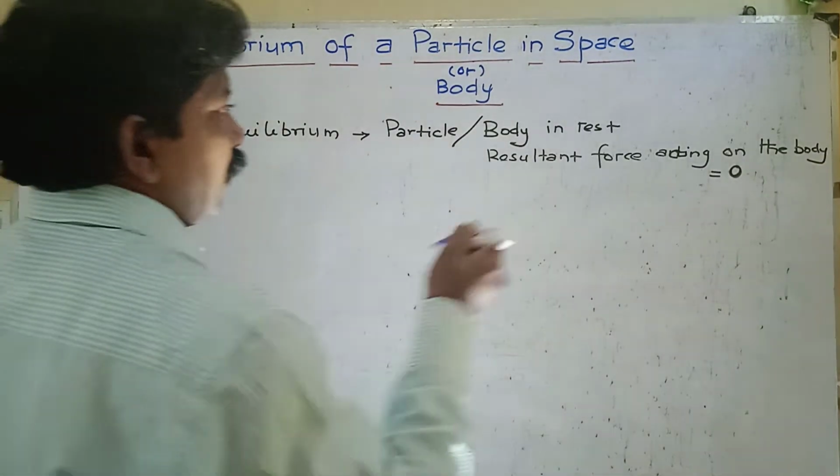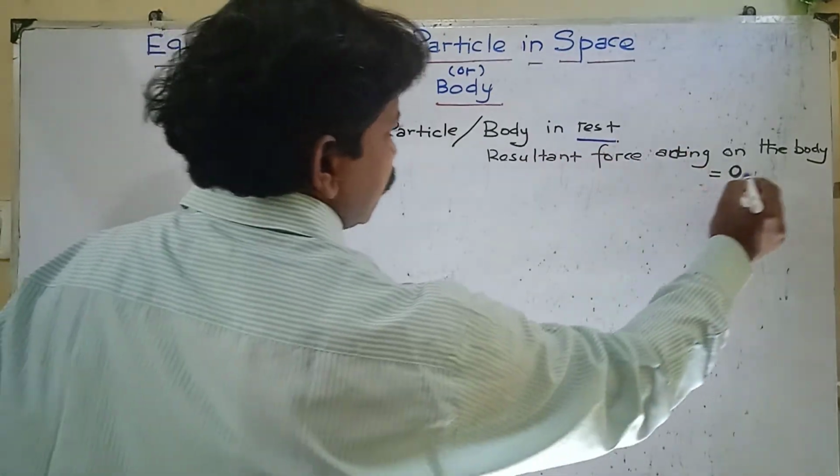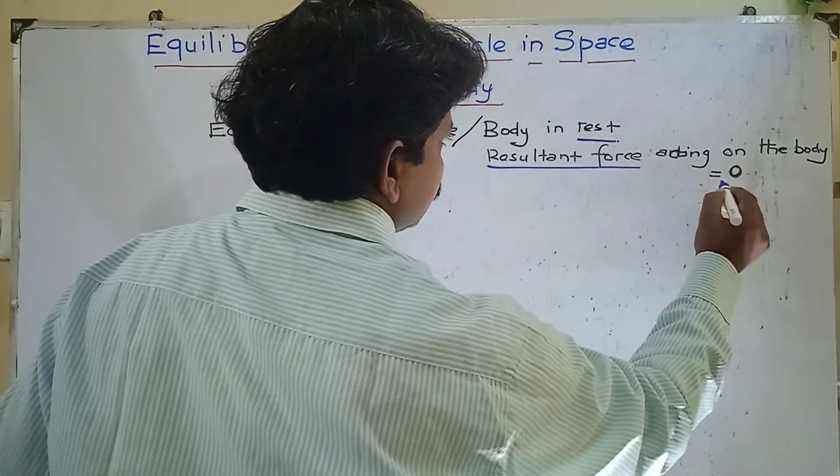So in resting condition, the resultant force is equal to zero.